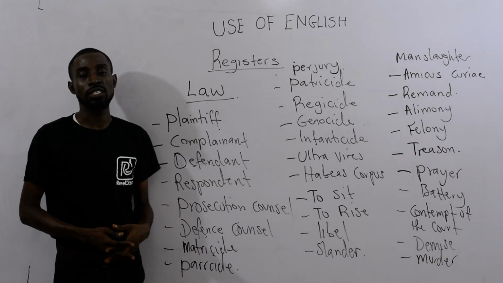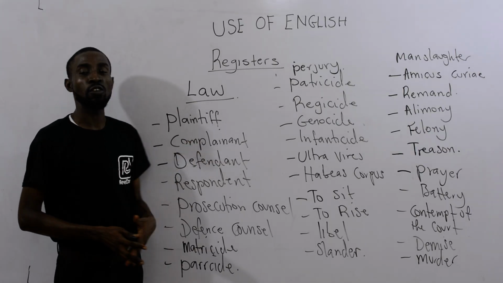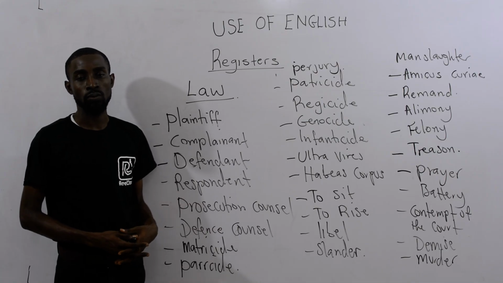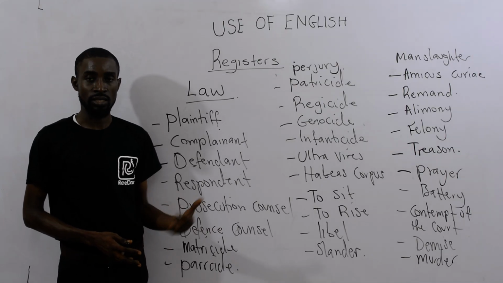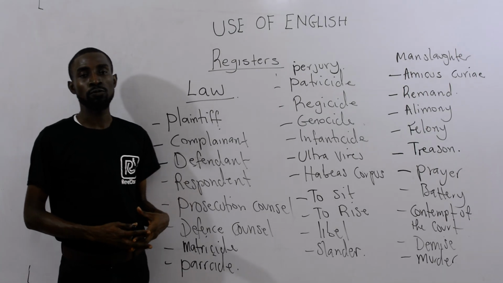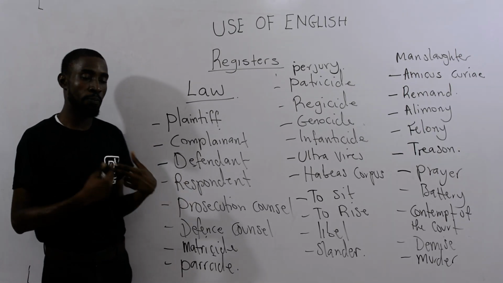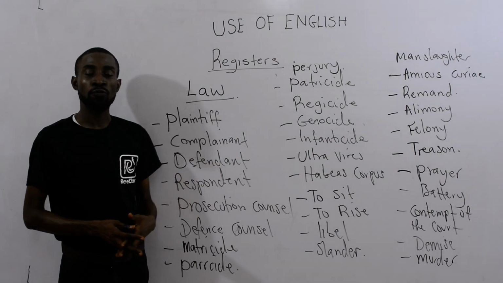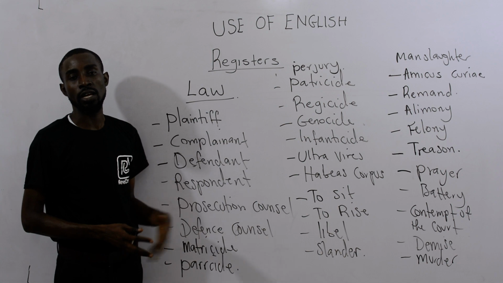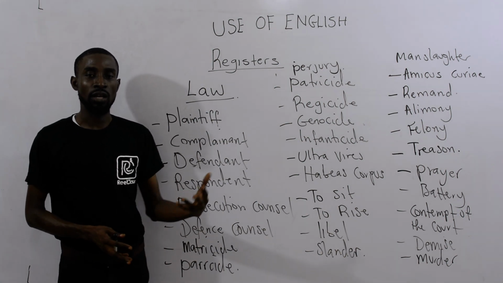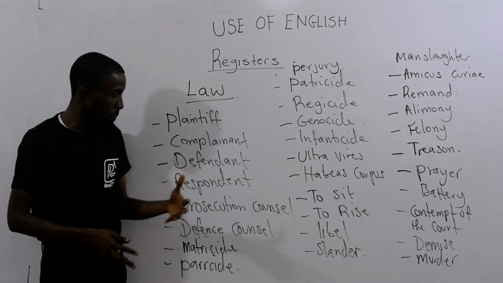The first one is the plaintiff. The plaintiff is the person that actually institutes a suit against someone, that institutes a case against someone, all right? If I sue someone for a particular offense, then I'm the plaintiff, okay? Another word for the plaintiff is the complainant. In other words, I am the one that complained against a particular person and consequently I have sued the person.